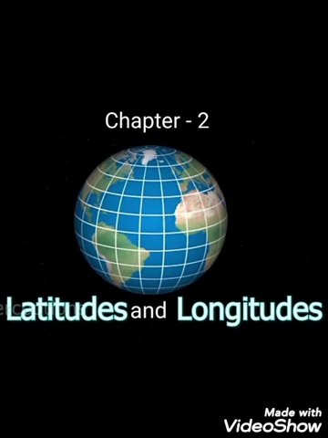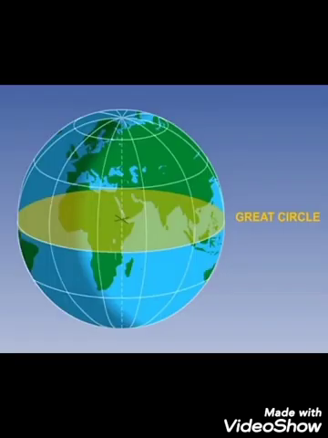In this video, the second part of latitudes and longitudes, first I would like to discuss with you the great circle and the small circles. What are these? A great circle is defined as any circle on the earth whose center coincides with the center of the earth. Means a great circle divides the earth into two equal halves.